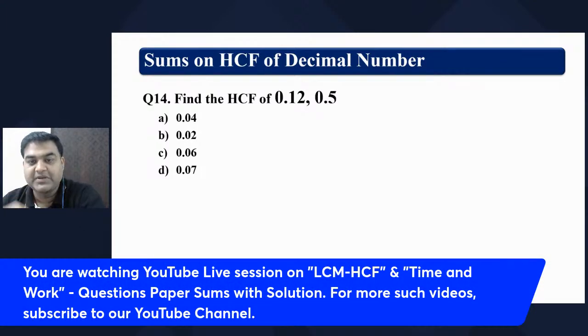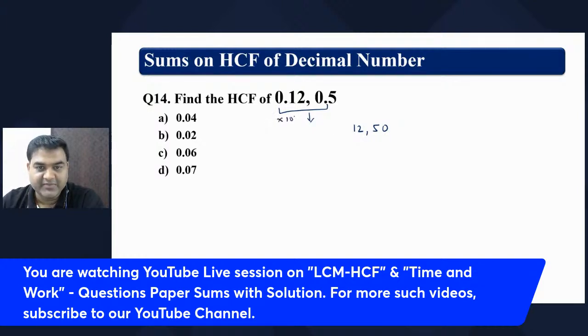Okay, so people have started giving the answer. Let's see how to find this. Anyways, we have to find the HCF of this. So the numbers can be rewritten as 12 and 50, because they will be multiplied by 100. Find the HCF of 12 and 50.